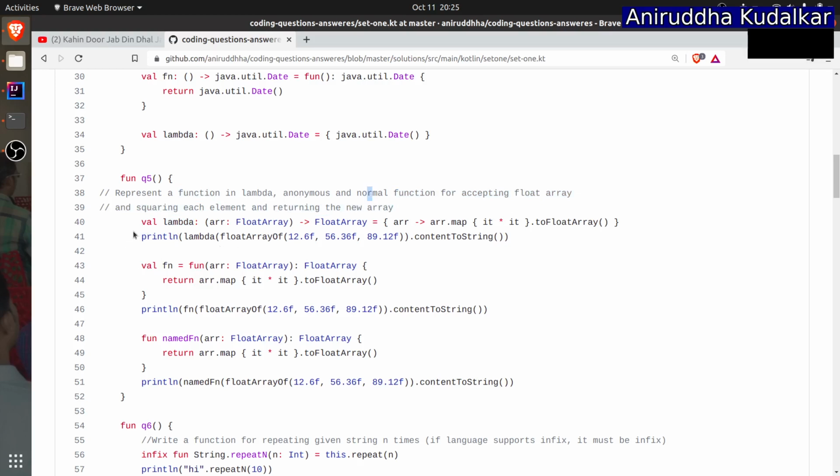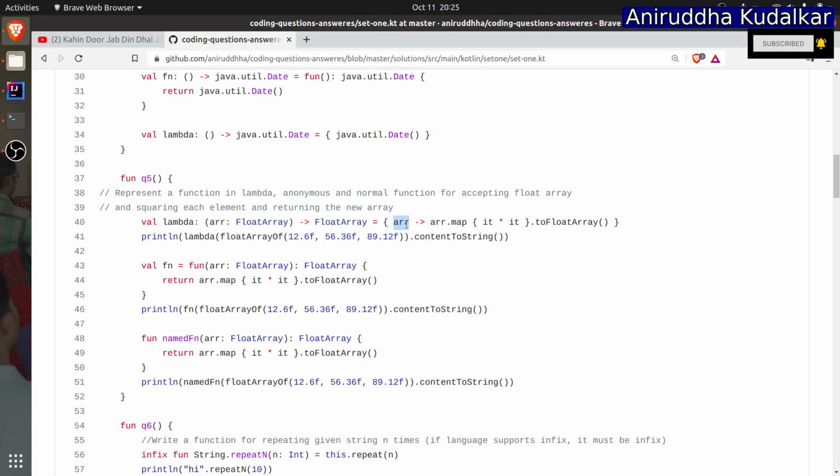Lambda is a special representation which accepts the float array. So lambda is of type function which accepts an array and returns the float array, and the requirement is squaring each element and returning a new array. See how lambda will work.